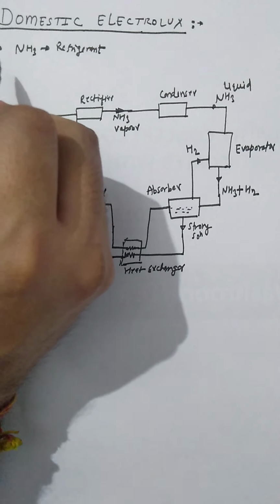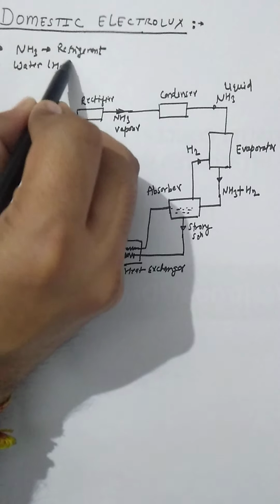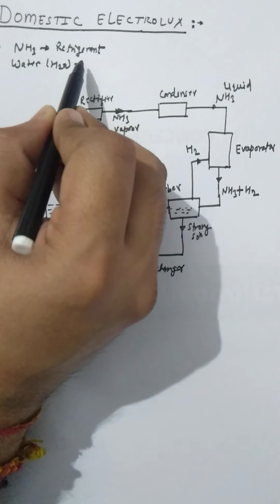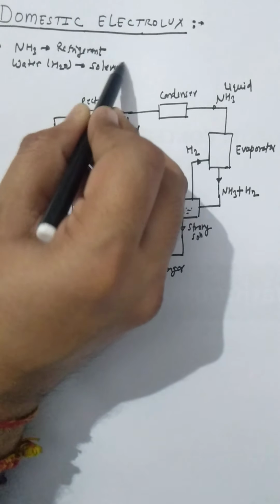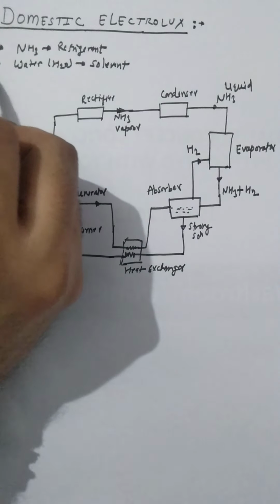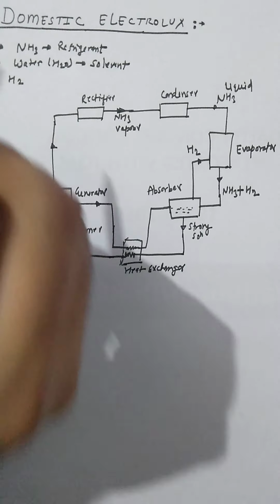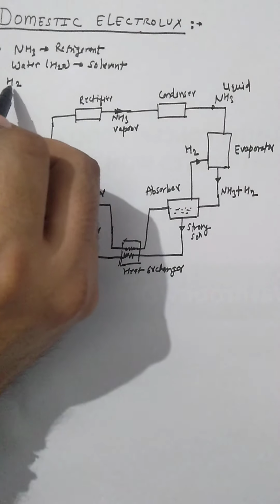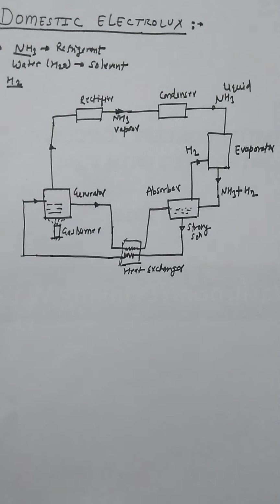Second, water or H2O, which is used as solvent, and third one is hydrogen. I will discuss about hydrogen and ammonia later in this lecture.